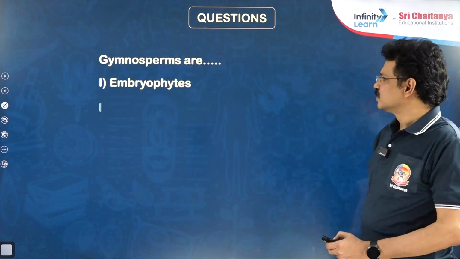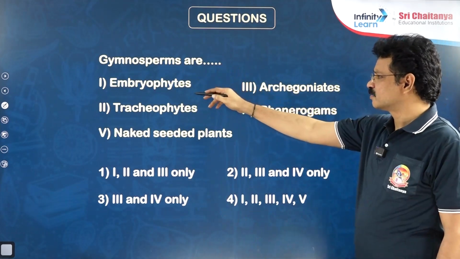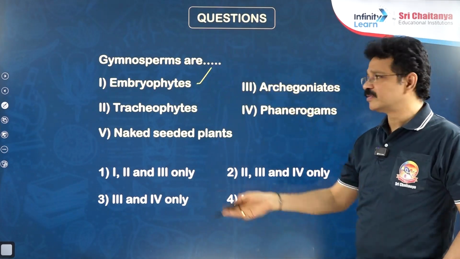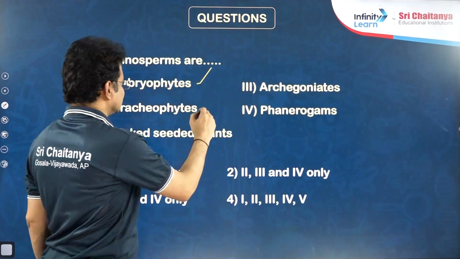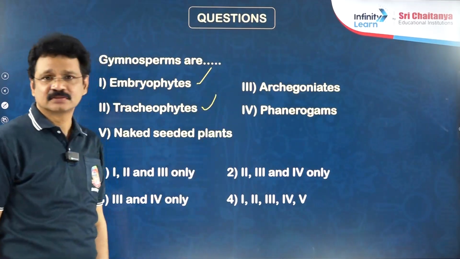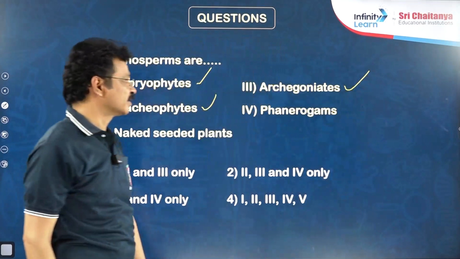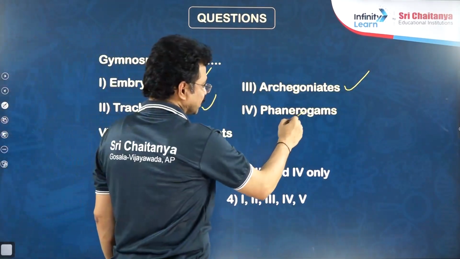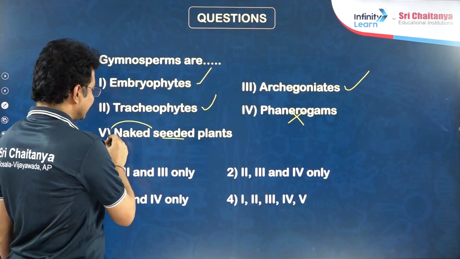Next question. Gymnosperms are, observe here, an embryophytic plant because embryo formation occurs in their life cycle. Next, due to the presence of vascular tissues, these are tracheophytes. Archegonia are also there, so they are archegoniates among the plant kingdom, but it is not a flowering plant according to the Whittaker classification. Seeds are there, such seeds are naked seeds.